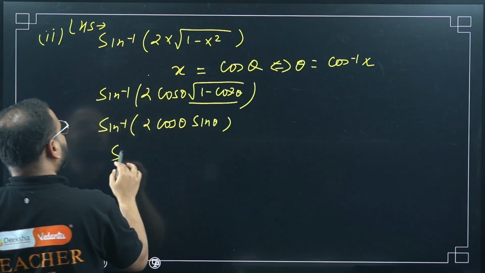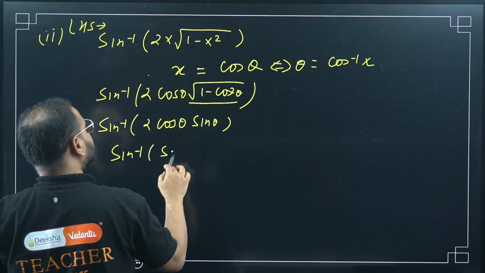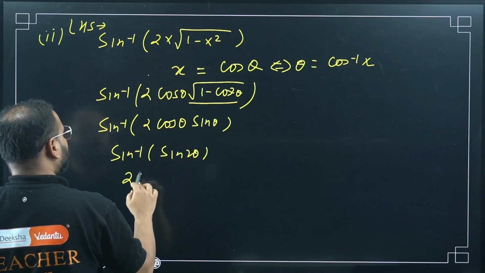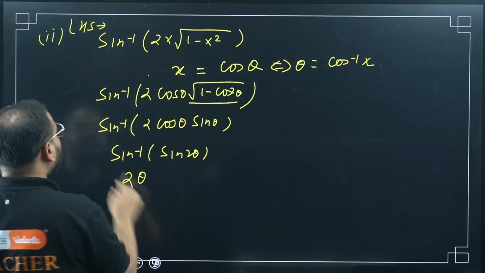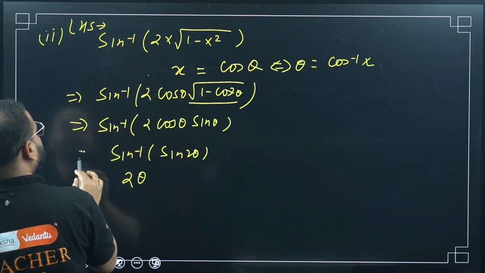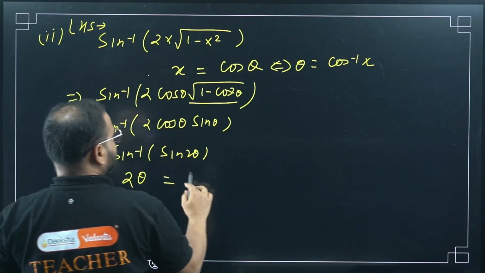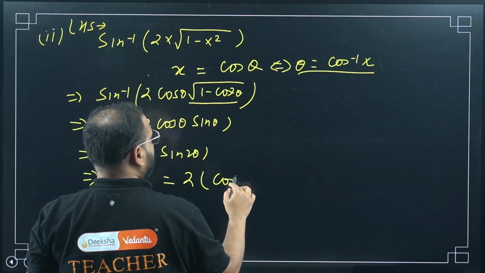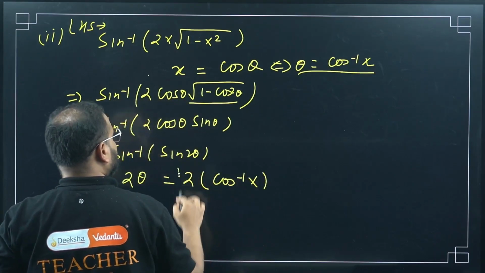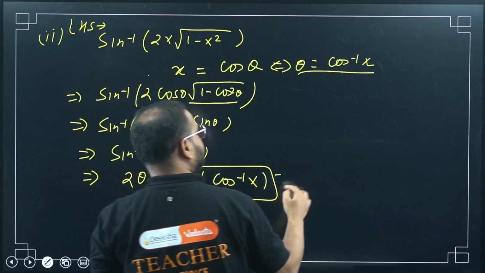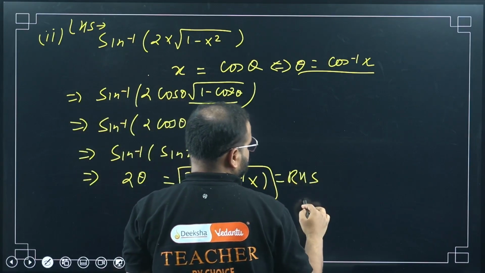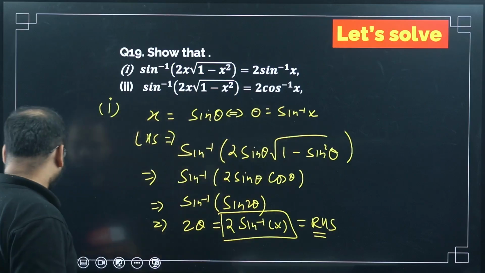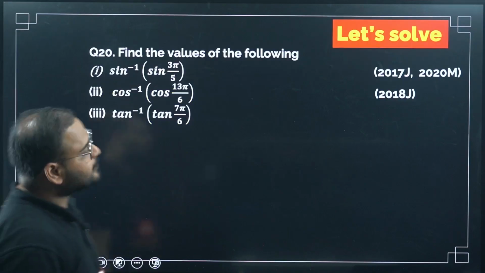So sin inverse of sin 2 theta, how much will this be? 2 theta. Sin inverse of sin is just the angle. What is my theta value? 2 times cos inverse x, which is nothing but my RHS. So both the conditions are proved.